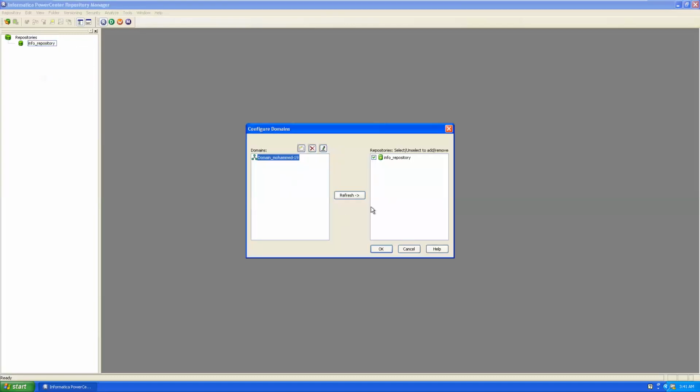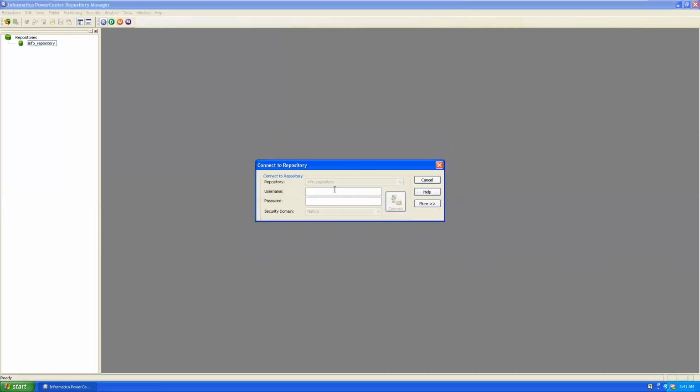Once the repository is added, right click on it and click on configure domains. In the current environment, the server is also installed. From the server, we can get the available repository. You can refresh it, turn off, then click on OK. Now right click on it and click on connect. Again, provide the username, Administrator. The password is admin.